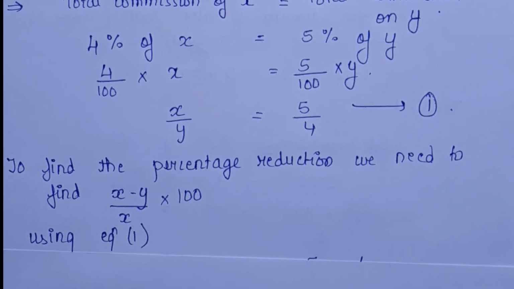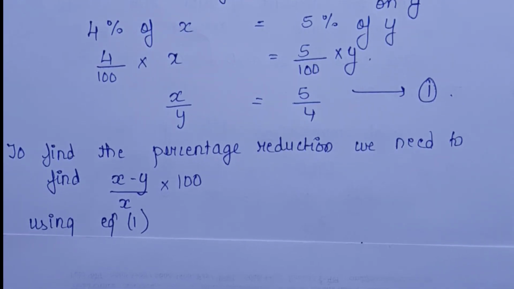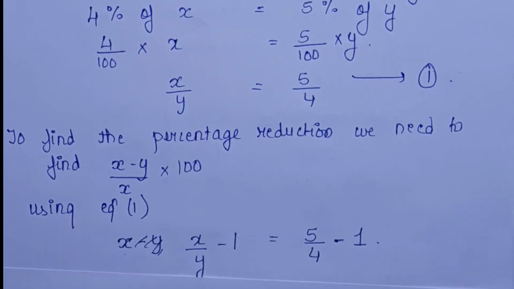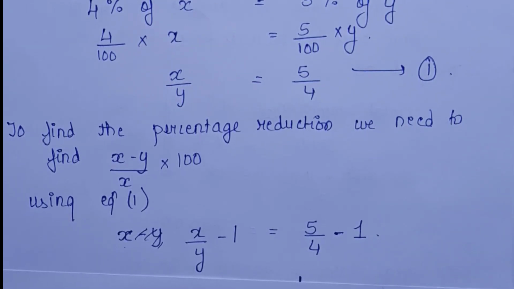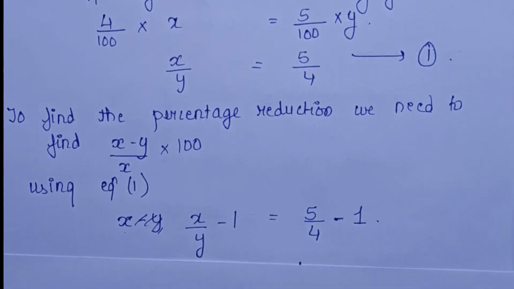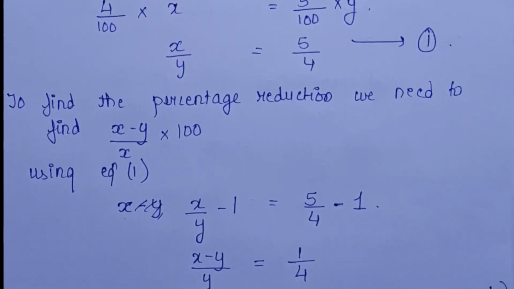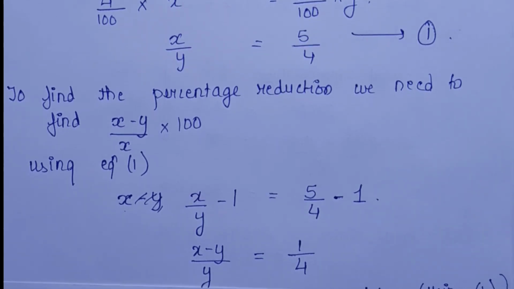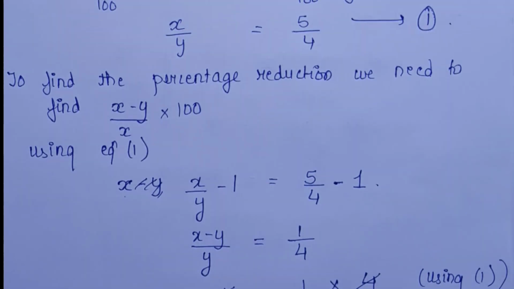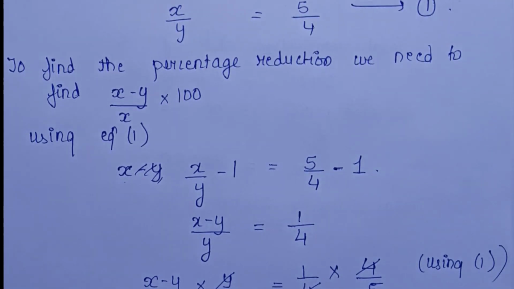So using equation 1, what can we do? We can arrive at (X minus Y) upon X into 100. How will we do that? Using simple calculations. First step, we'll subtract 1 on both sides of equation number 1. What will we get? (X minus Y) upon Y is equal to 1 by 4. After that, you can multiply by Y by X. Why do we need to do that? Because we need X in the denominator.